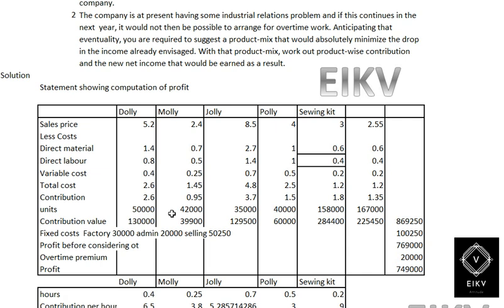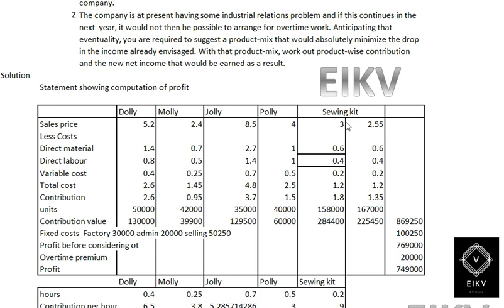and we have the number of units sold, which is 50,000, 42,000, 35,000 and 40,000. Then 1,58,000. So these are the units. Okay, units have been given, and when we multiply these units with the contribution per unit, you will get the total contribution. Before that, here we have the sewing kit.